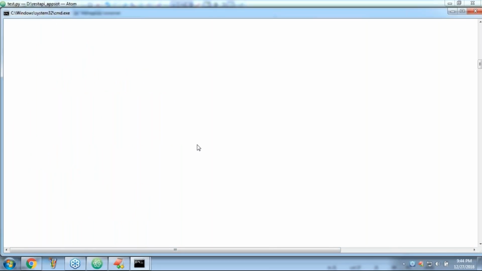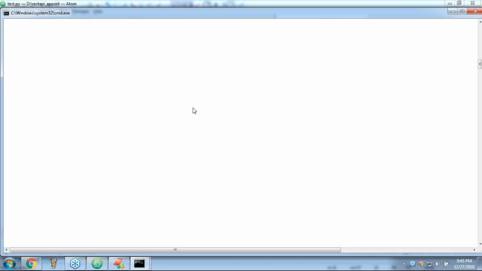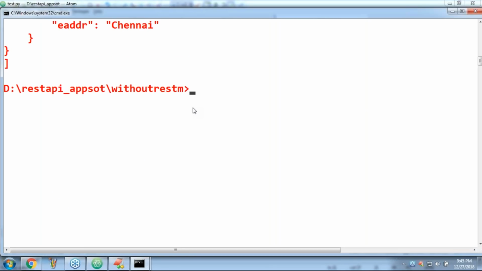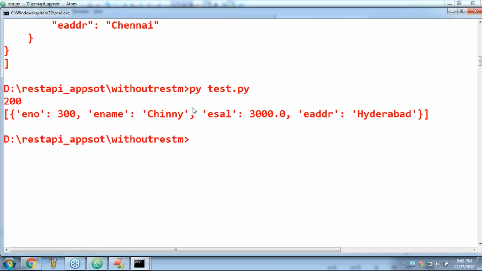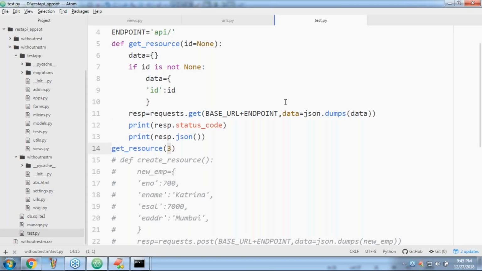Already I set 3. Get resource of 3, like this, right? Now py test.py. Observe carefully. Am I getting the third employee information or not? Yes, perfect. Now I'm taking the fifth employee record, 5, like this.